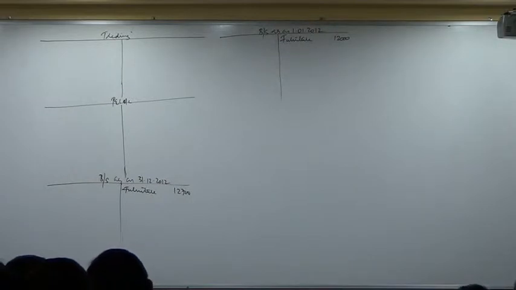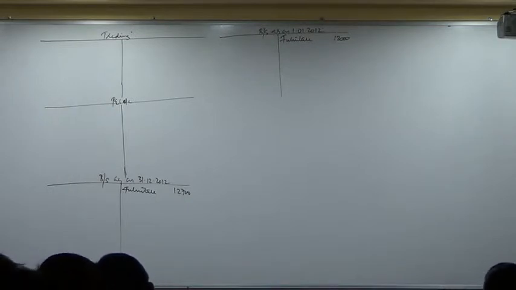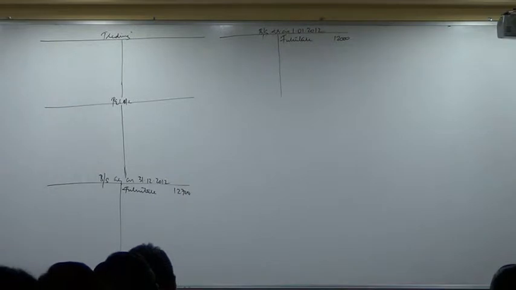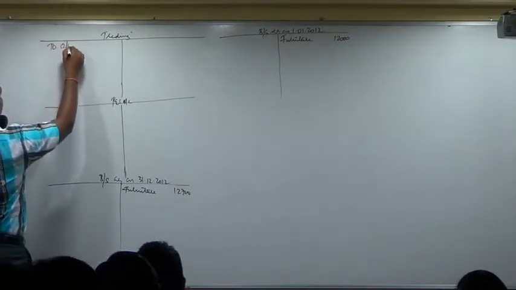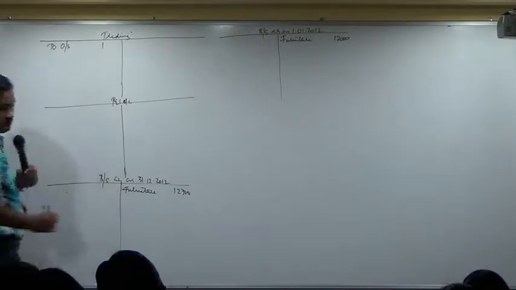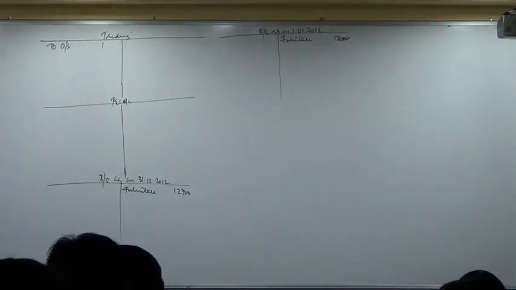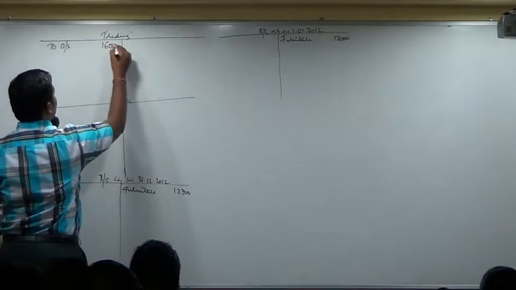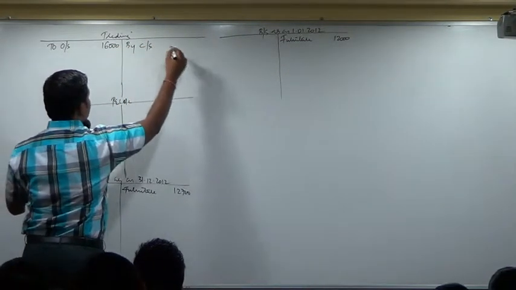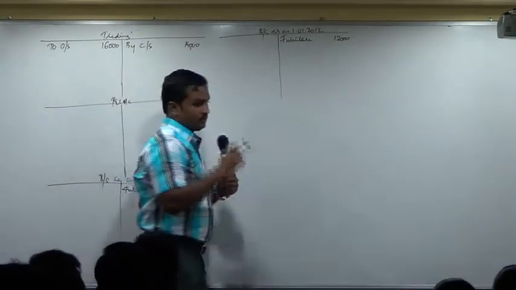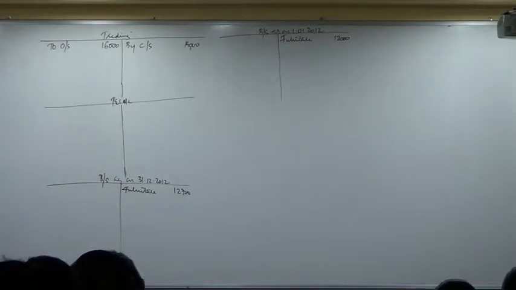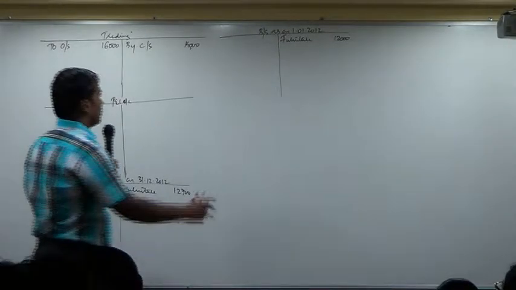Stock at cost. Please tell me where should I show opening stock and closing stock? Trading account debit side opening stock, trading account credit side closing stock. Where do I show stocks? Again in both the balance sheets. To opening stock, how much? 16,000. By closing stock, how much? 16,000. I think we don't have any other asset, so we can show stock here itself.